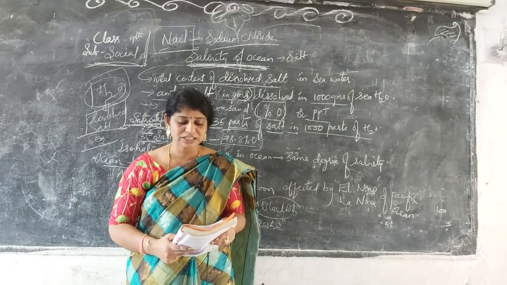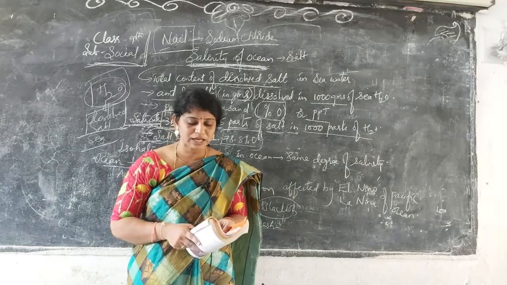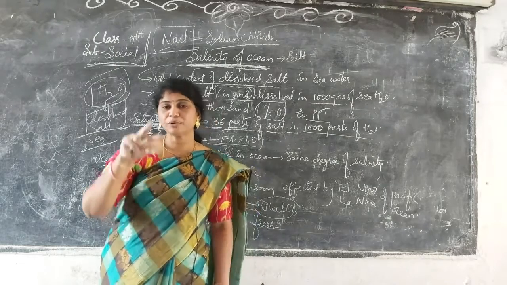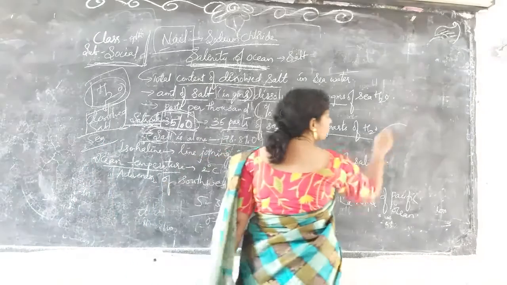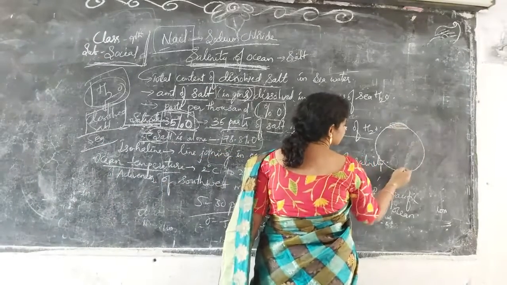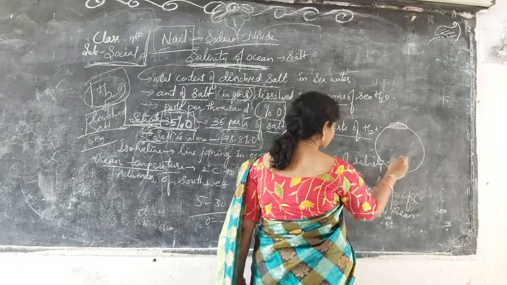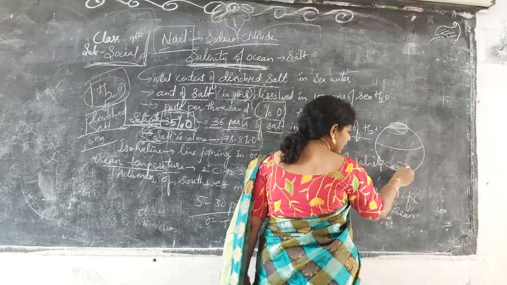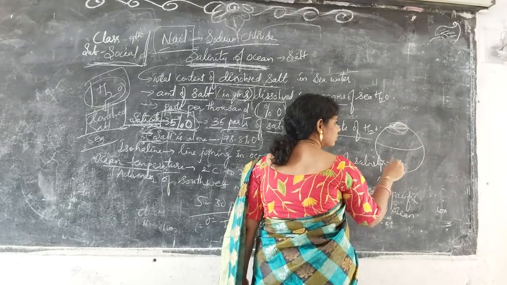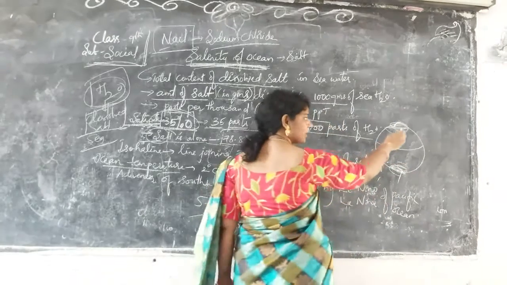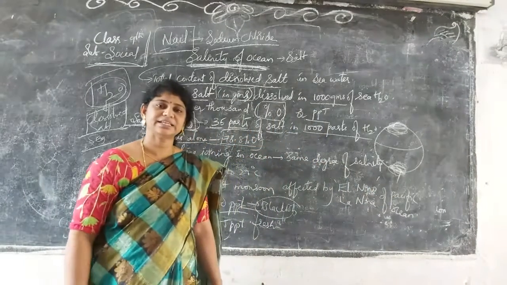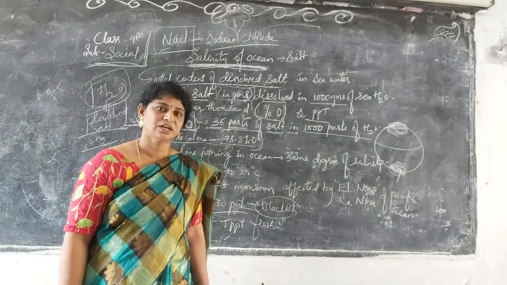Next one is in coastal regions, fresh water from rivers, and polar regions by the process of freezing. See here in polar regions, if you look at this globe, these are the polar regions, North Pole, South Pole, and this is the equator. In the polar region, due to cold conditions, the Arctic Ocean, Antarctic Ocean, okay, due to the ice formation, the salinity percentage changes, PPT changes.